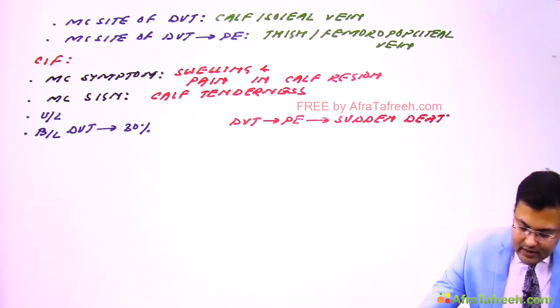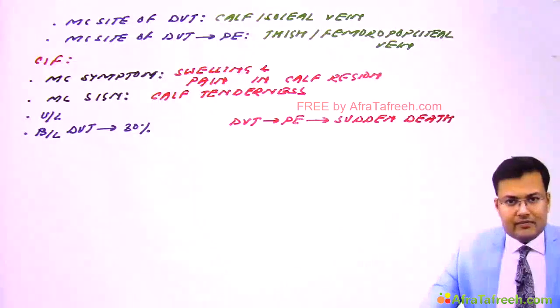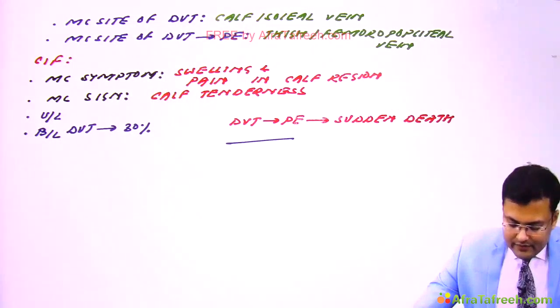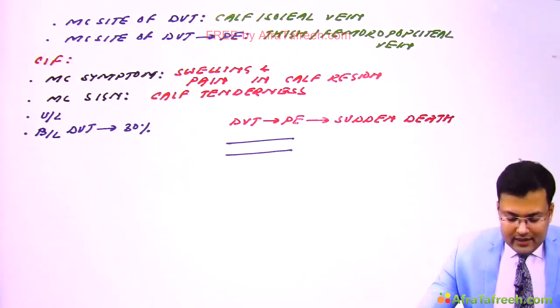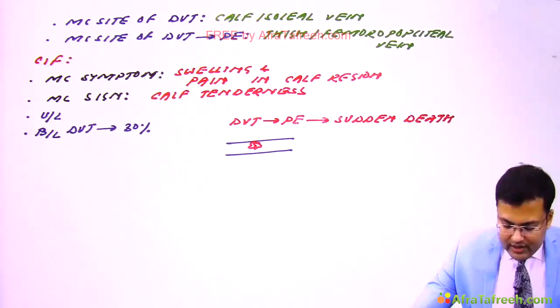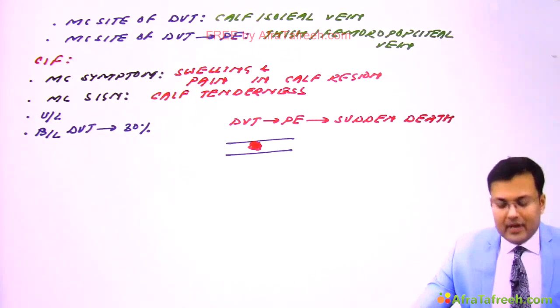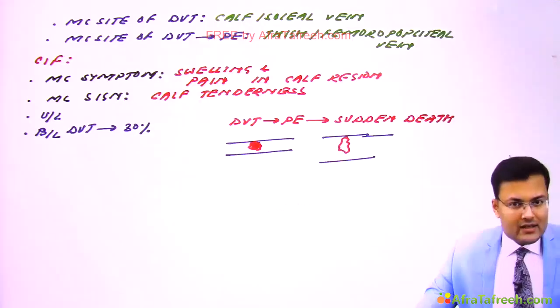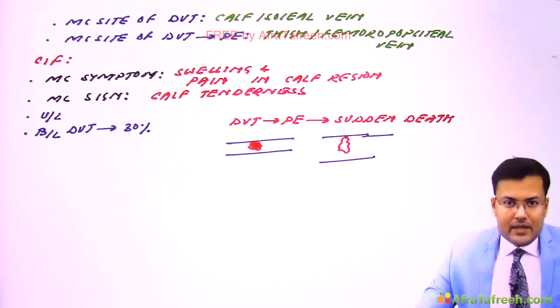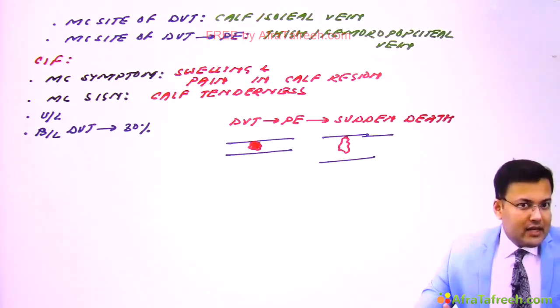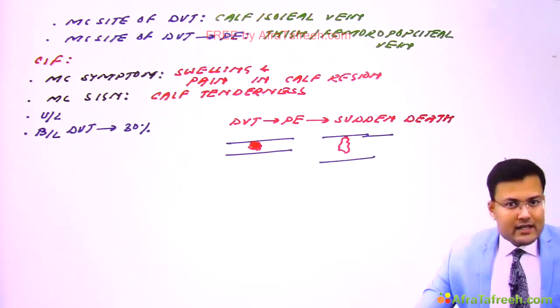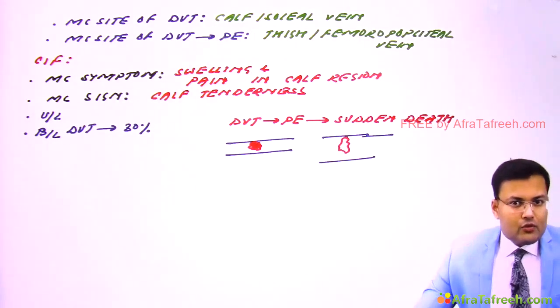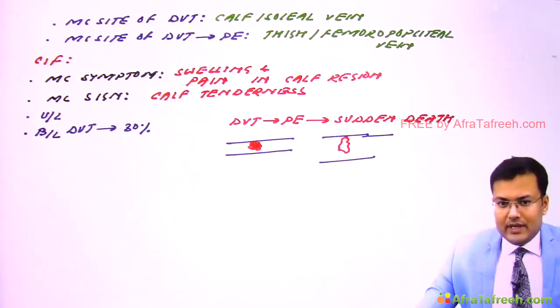Now see, in which patients is there increased risk of pulmonary embolism? If the vein diameter is small, the thrombus is strongly attached to the vein wall. Whenever the diameter of the vein is large, the thrombus is loosely attached. So when thrombus is loosely attached in larger veins, there is high risk. That's why, although the most common site of DVT is the calf vein or soleal vein, the most common site of DVT leading to pulmonary embolism is the thigh vein or femoropopliteal vein.